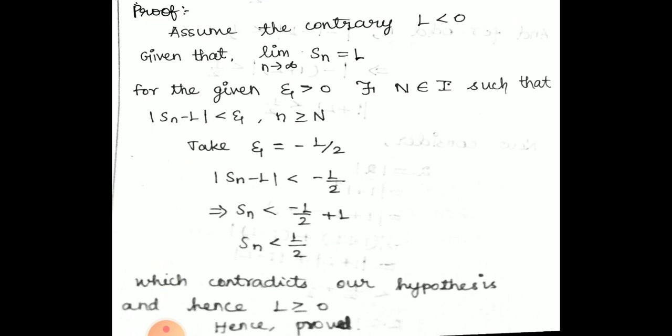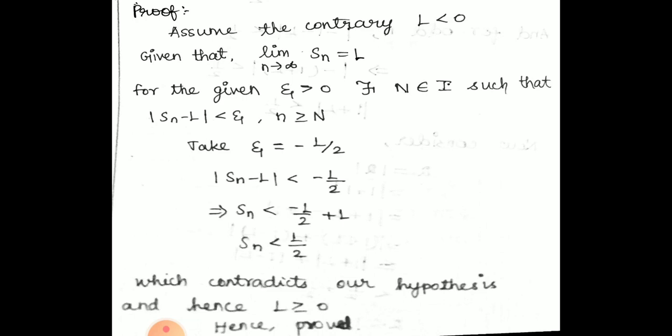So here also we take the contradiction that L is less than 0. We know the definition: limit of Sn as n tends to infinity equal to L means for given epsilon greater than 0, there exists N belonging to the natural numbers such that |Sn − L| is less than epsilon, where n is greater than or equal to N. Here we take epsilon as −L/2, because we are assuming a contradiction. Because L is less than 0, −L/2 is obviously positive.